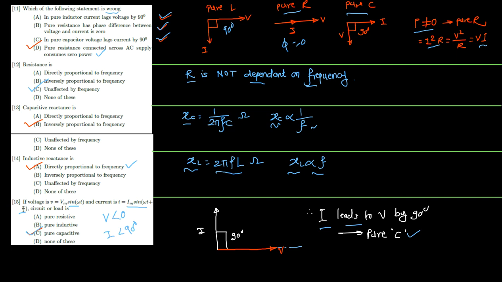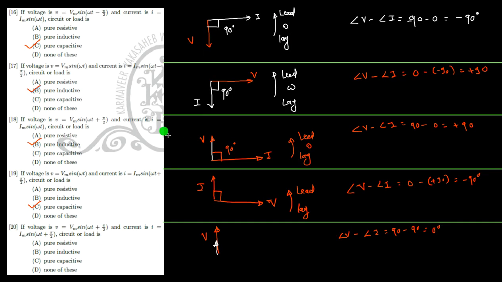Okay, so let me launch the next slide. If the voltage applied is equal to Vm sine of omega t minus pi by 2, that is the applied voltage is V at an angle of minus 90 degree, and the current which is given is Im sine of omega t, that is I at an angle of 0 degree. So V is lagging the reference by 90 degree, that is minus 90, and the current is in phase with the reference.